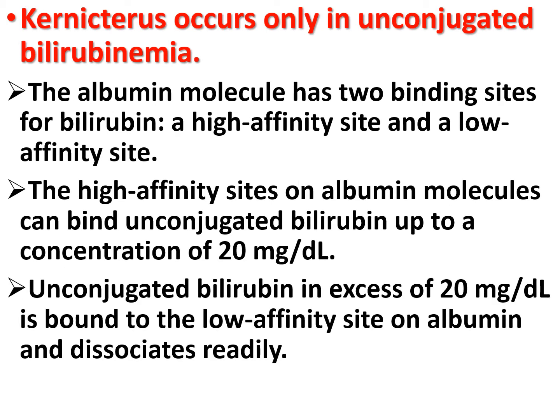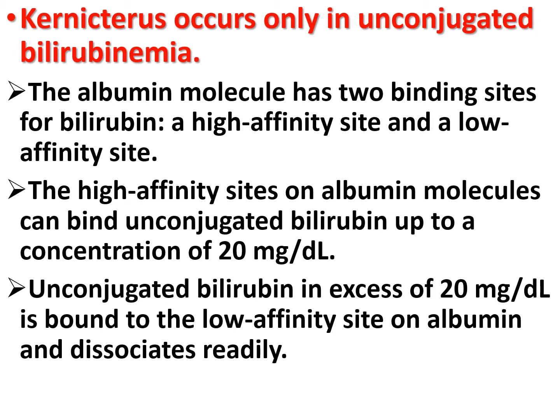Now, kernicterus occurs only in unconjugated bilirubinemia. Why? The albumin molecule has two binding sites for bilirubin. First is a high affinity site and second is a low affinity site. High affinity sites on the albumin molecule can bind unconjugated bilirubin up to a concentration of 20 mg per deciliter. Unconjugated bilirubin in excess of 20 mg per deciliter is bound to the low affinity site on albumin and dissociates